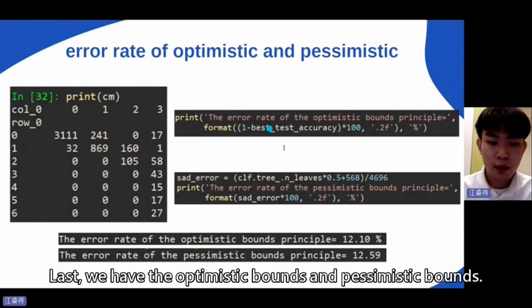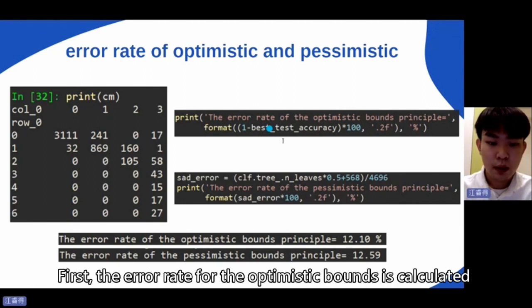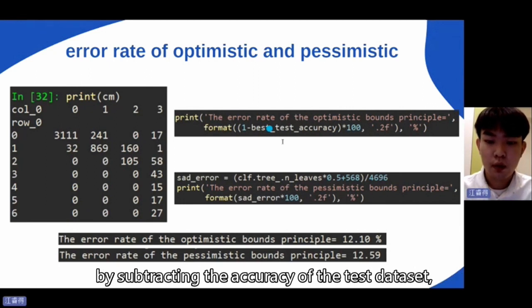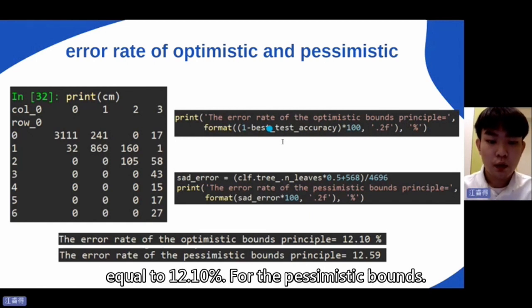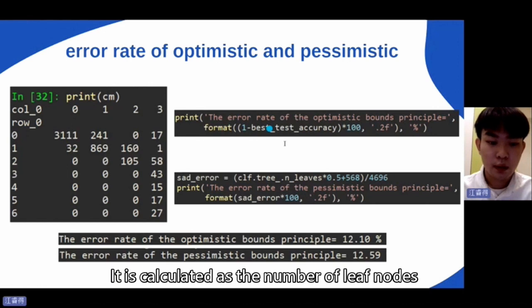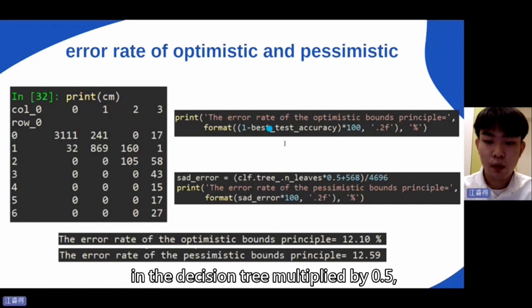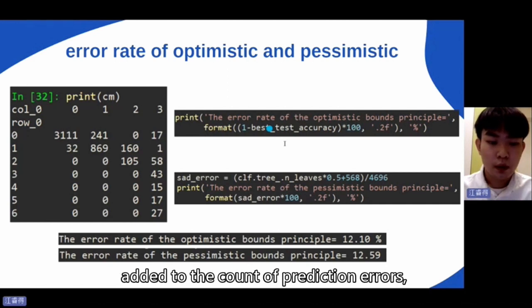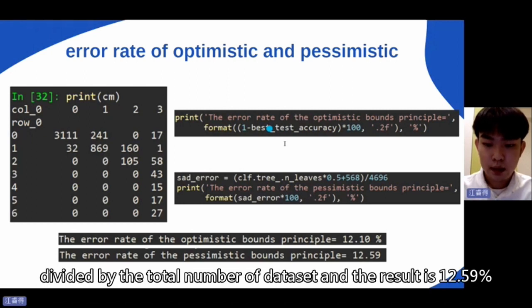Next, we have the optimistic bounds and the pessimistic bounds. First, the error rate for the optimistic bounds is calculated by subtracting the accuracy of the test data set from 1, which equals 12.10%. For the pessimistic bounds, it is calculated as the number of leaf nodes in the decision tree multiplied by 0.5 to count the prediction error, divided by the total number of data sets, and the result is 12.59%.